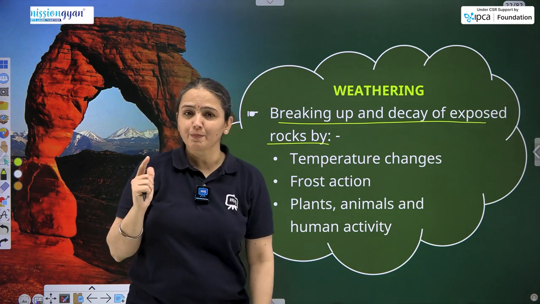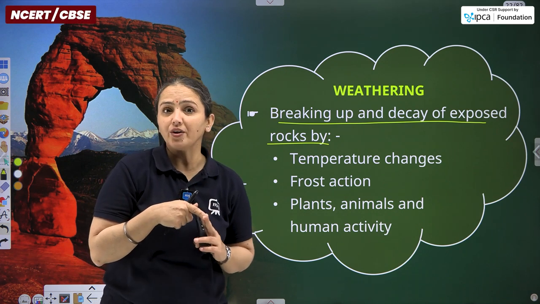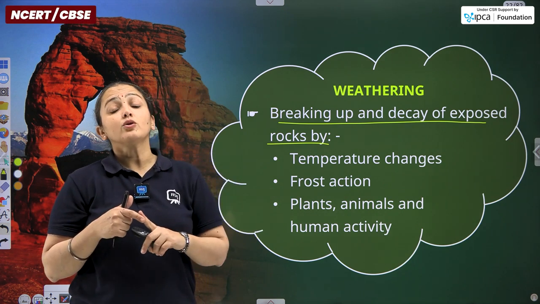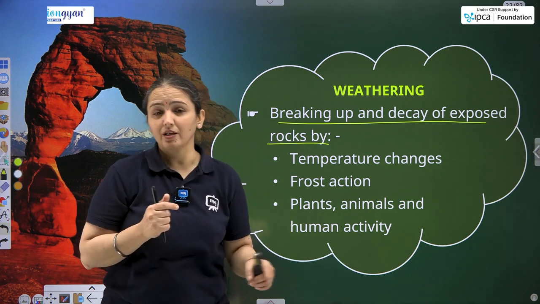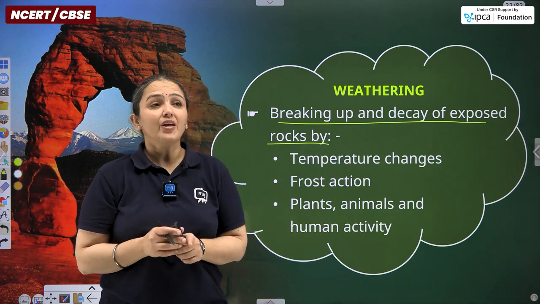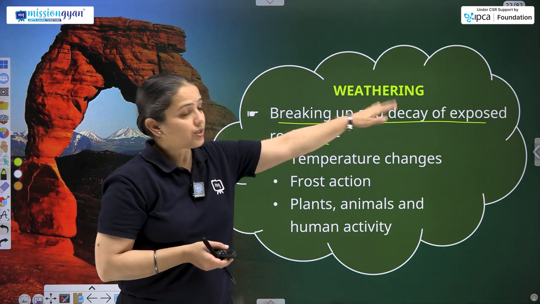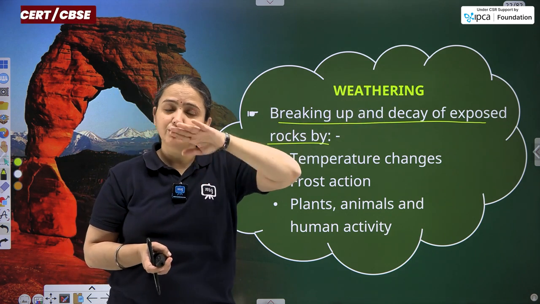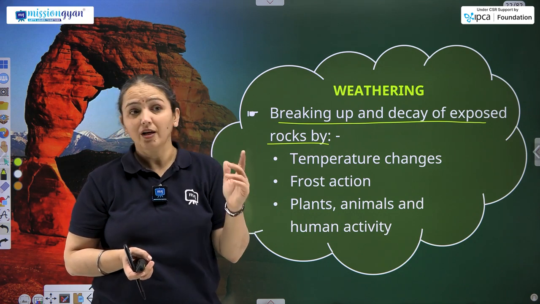Now, rocks are exposed in the temperature and within the water itself. So, whether the rocks are coming in contact with the water or with the air or with the temperature, they are being broken and they are being eroded away with the help of these three of the agents: temperature, air and water. How so?